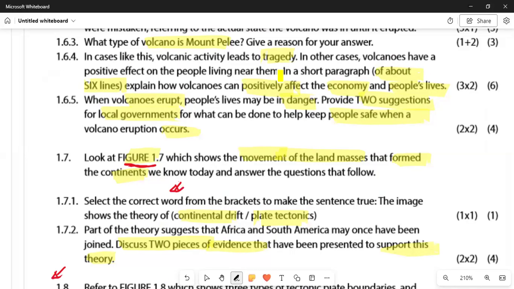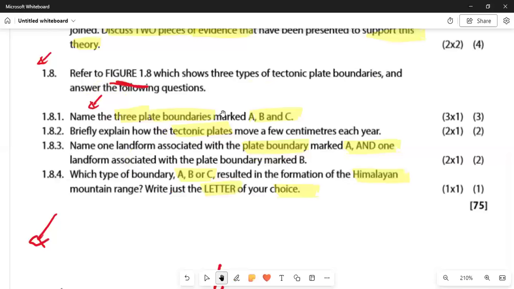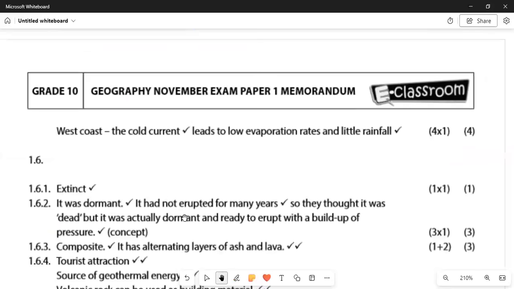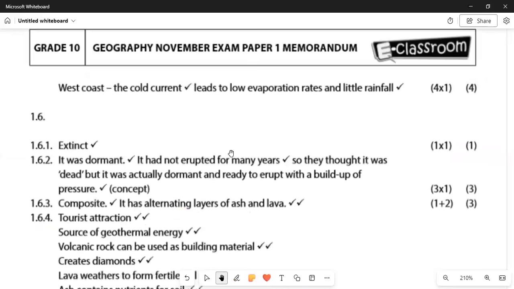In a short paragraph of about 6 lines, explain how a volcano can positively affect the economy and people's lives, for 6 marks. So we want to know the effect that it has on people and what type of volcano it is. We are calling it a composite volcano. It has alternating layers of ash and lava. So we are saying it affects people based on the tourist attraction, which will be reduced.